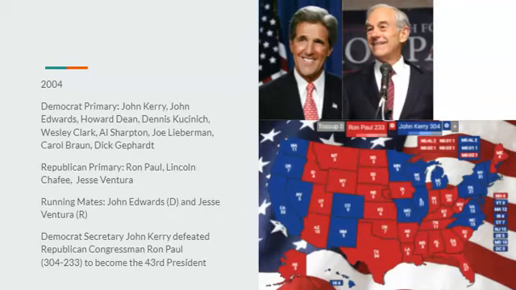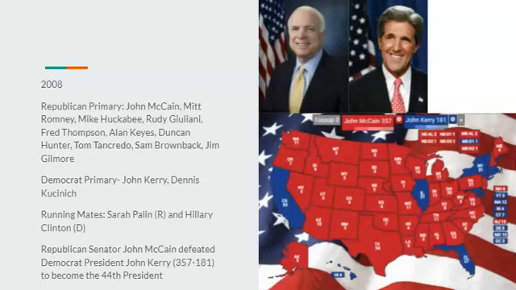And in Kerry's first term, the housing bubble would burst, the Great Recession would occur, as well as the war in Somalia. So Kerry's first term is defined by recession and war, which is not popular for Democrats. Going on to the 2008 election, Republicans would nominate Arizona Senator John McCain, still in this timeline, and he would still choose Sarah Palin only because John Edwards would decide not to run for re-election as vice president, and so John Kerry would have to pick a new one, and he would pick New York Senator Hillary Clinton as his running mate.